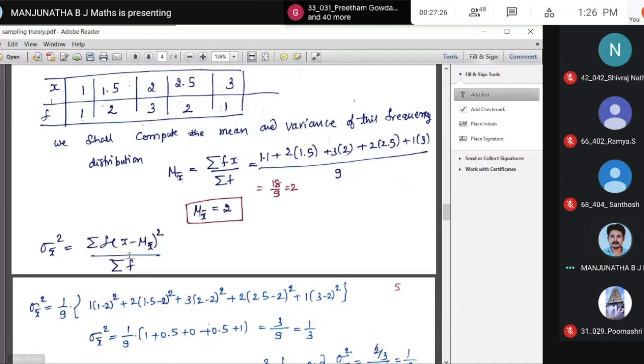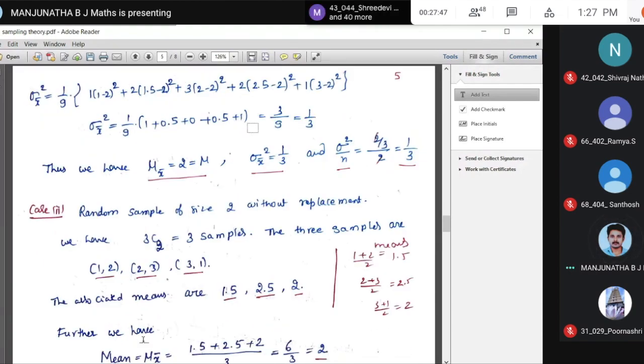F into x minus mu x whole square. F is 1, x minus mu, 1 minus 2 whole square, plus 2 into 1.5 minus 2 whole square, f is 3, 2 minus 2 whole square, f is 2, 2 minus 2.5 minus 2, x is 2.5, mu is 2 whole square, plus 1 into 3 minus 2 whole square. Sigma x bar square is 1 by 9 into 1 plus 0.5 plus 0 plus 0.5, that is 3 by 9, that is equal to 1 by 3.